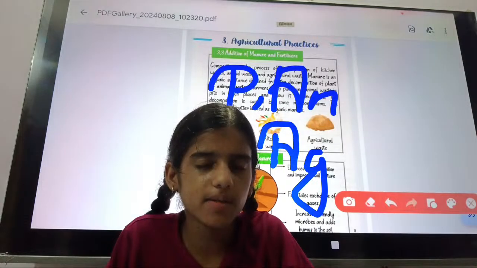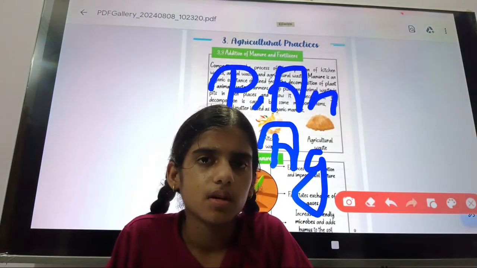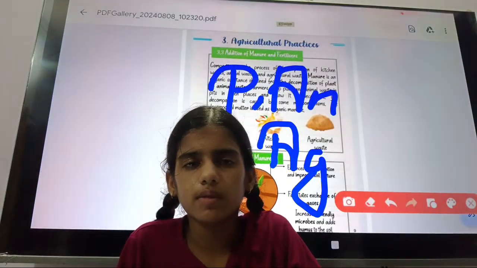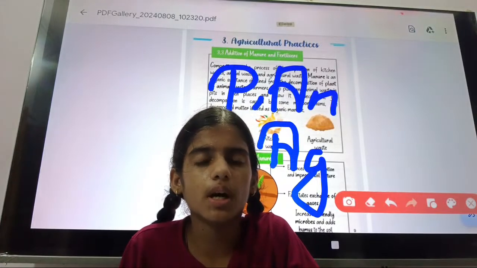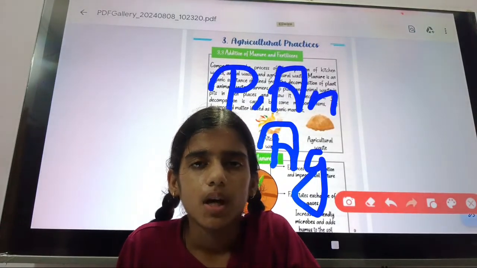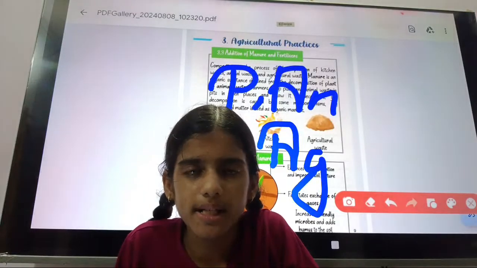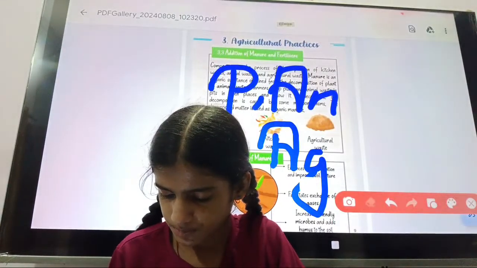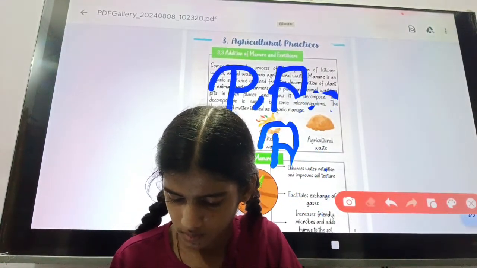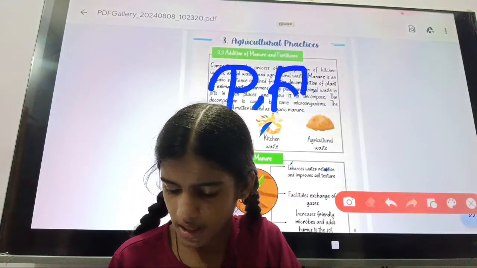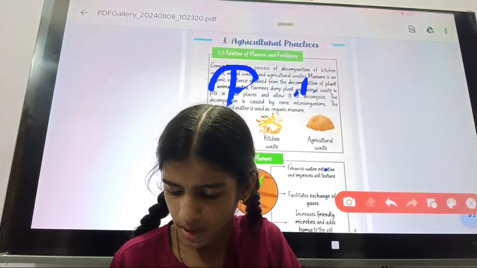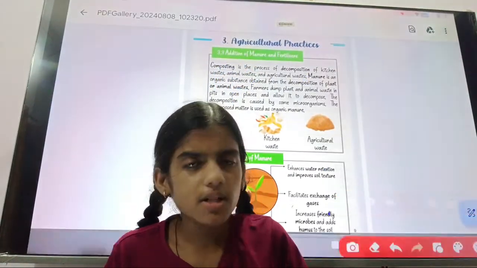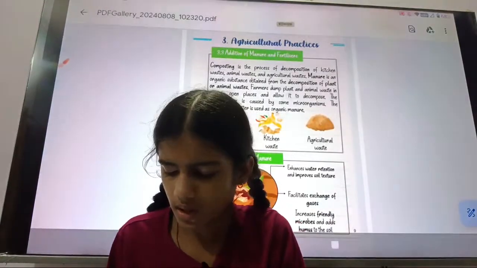In an open place, the farmers put the waste released from their homes, and after a long time it is converted into humus, which is very good for the soil, and that organic substance is what we call manure. So you will see kitchen waste, animal waste or some agricultural waste. So these were the definition of manure and composting.